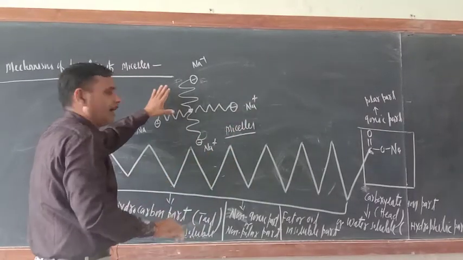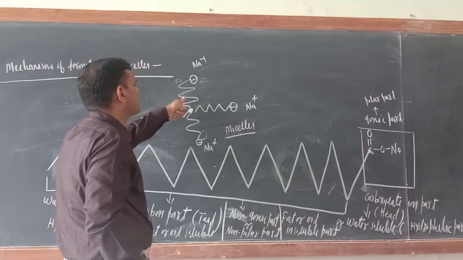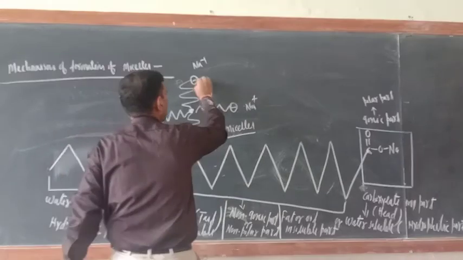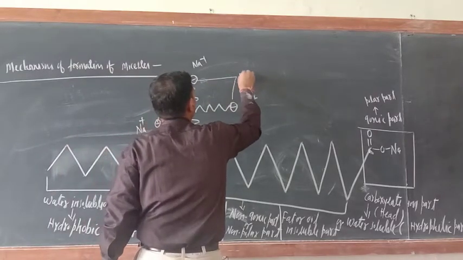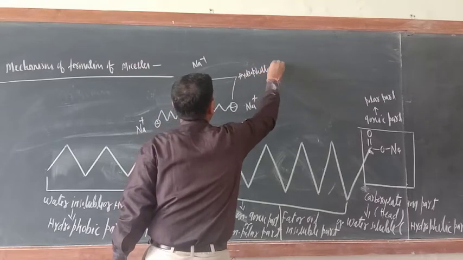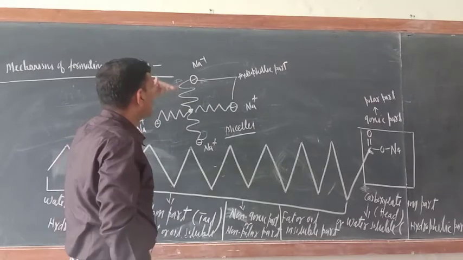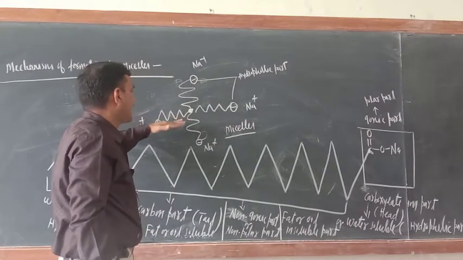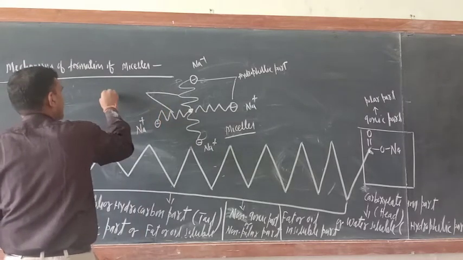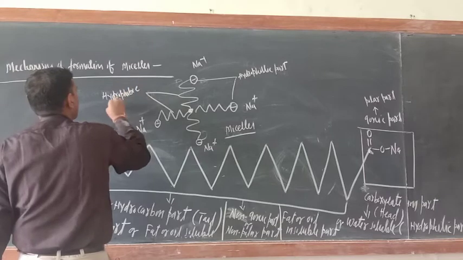Now these particles are aligning and orienting themselves in such a way that the hydrophilic part, this is the hydrophilic part, what is this one? Hydrophilic part. So this will be orienting toward the surface of water. And this, what is this one? This is the hydrophobic part.